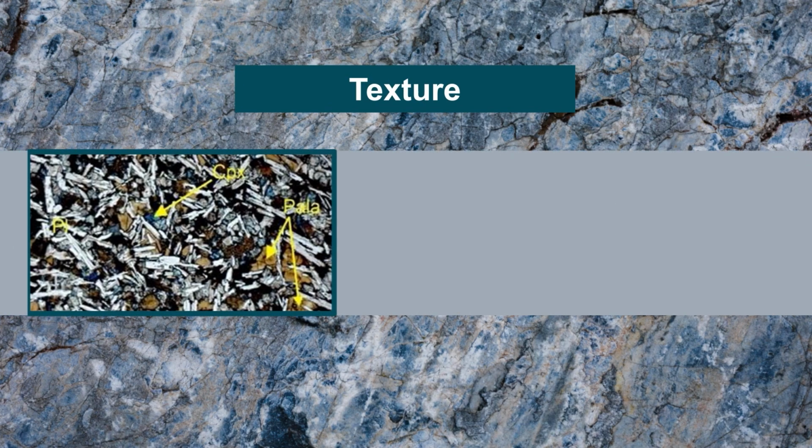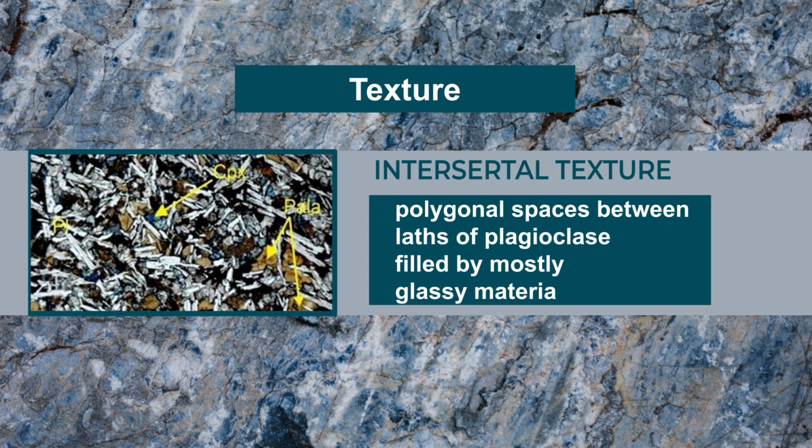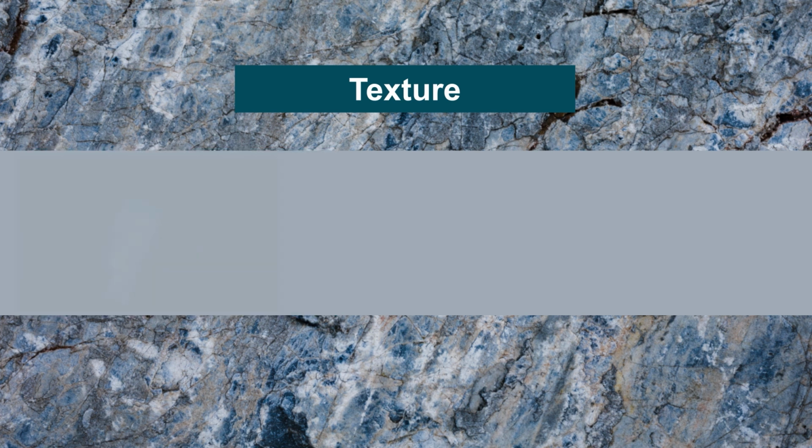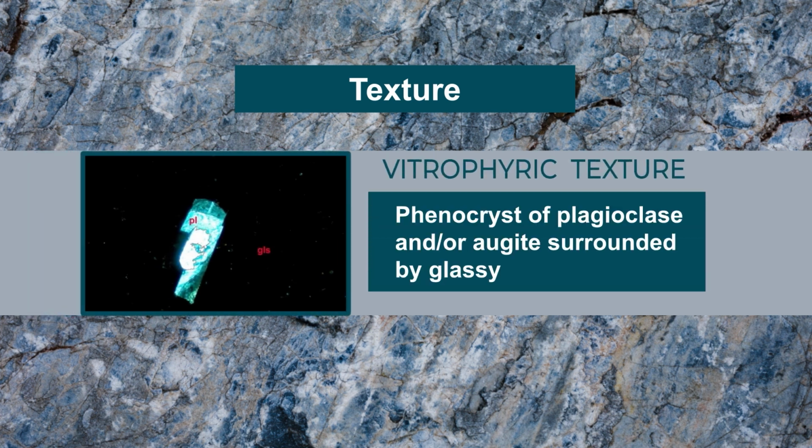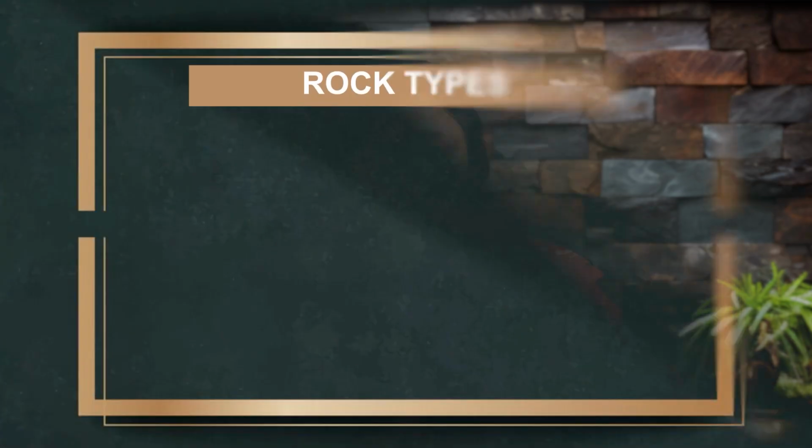Intersertal texture is there, in which polygonal spaces between laths of plagioclase are filled by mostly glassy material. It is vitrophyric in nature. When it is vitrophyric, it has phenocrysts of plagioclase and or augite, surrounded by glassy material. So these are the different textures which can be found in basalt.